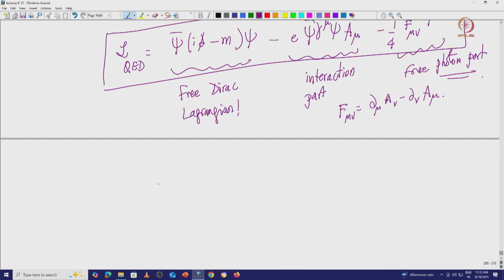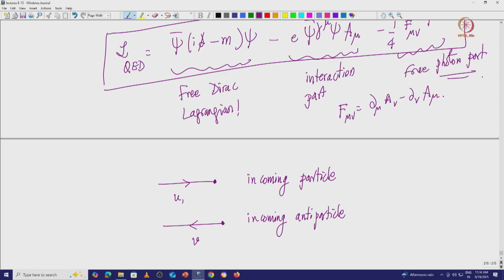so this is a free part which is given like this. Either it can be a u which comes incoming, or an antiparticle, which is represented by an incoming antiparticle, which has opposite sign because this arrow represents charge, okay, the propagation of charge.